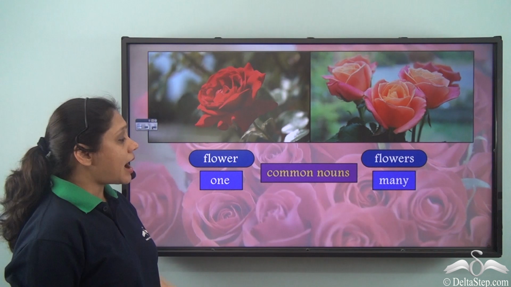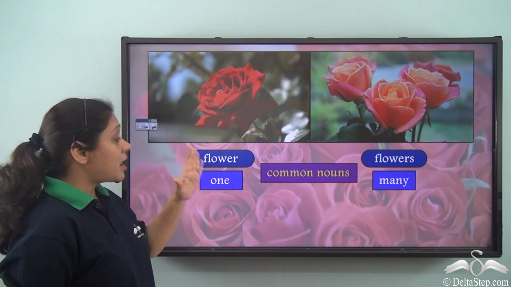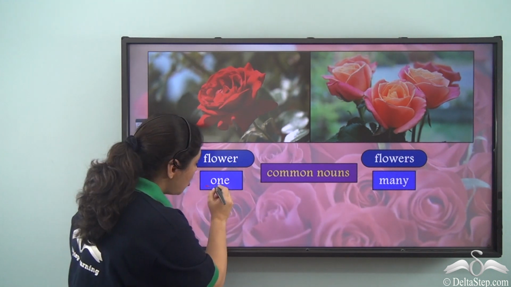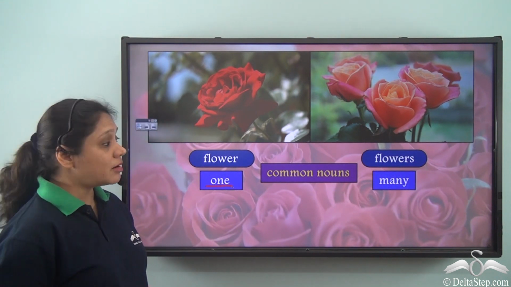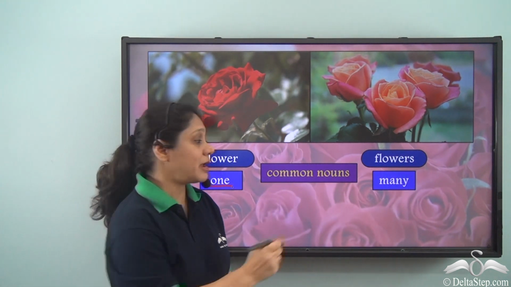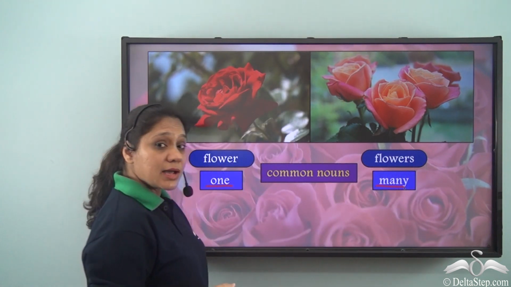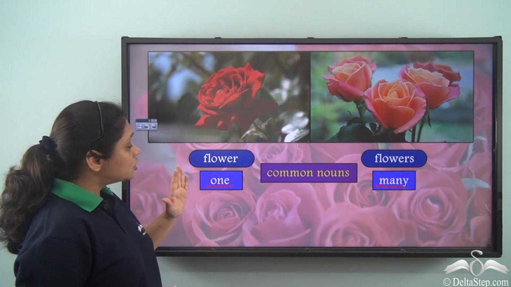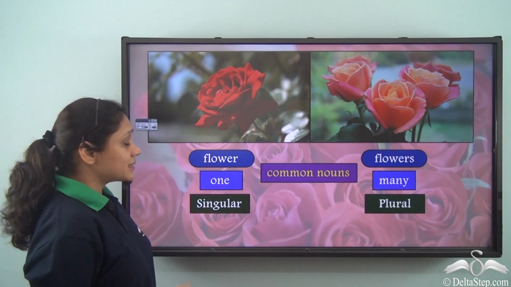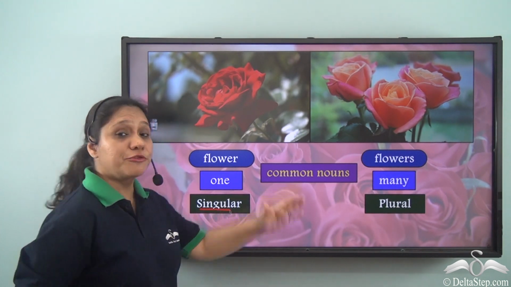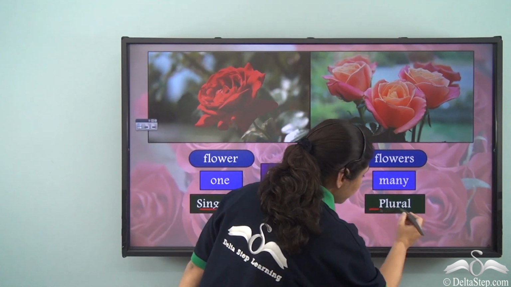Flowers are common nouns. Flower refers to one flower in number, whereas flowers refer to several flowers or many flowers. So flower is singular and flowers is plural.